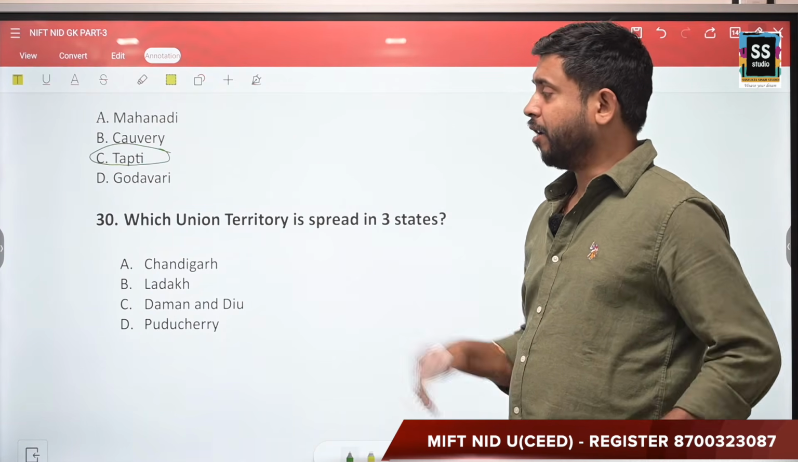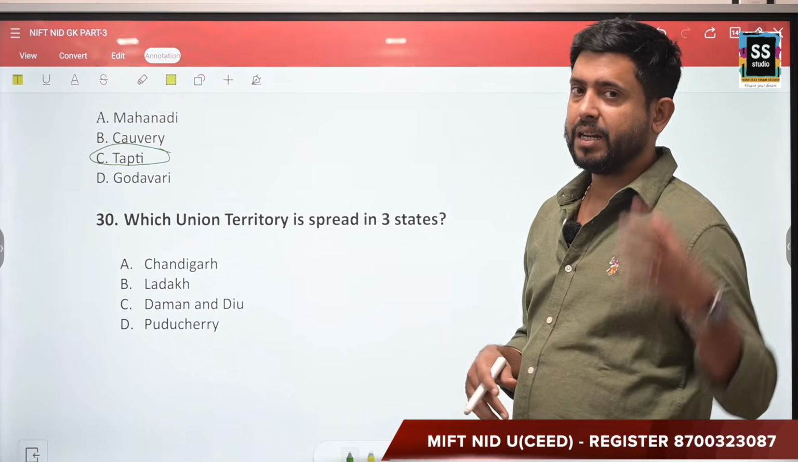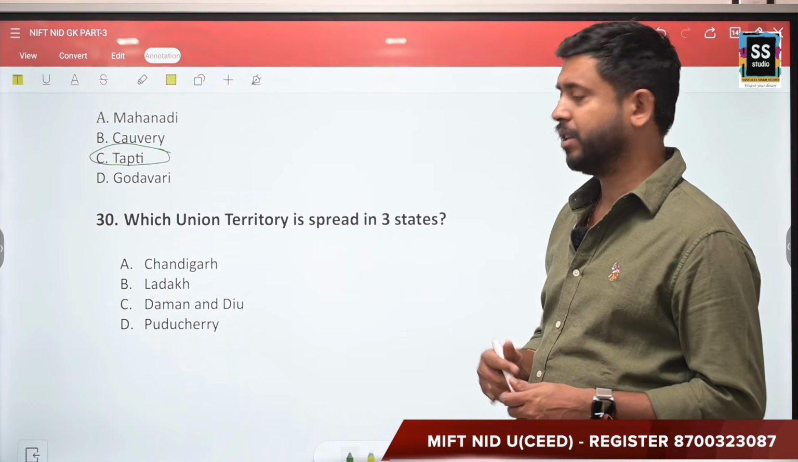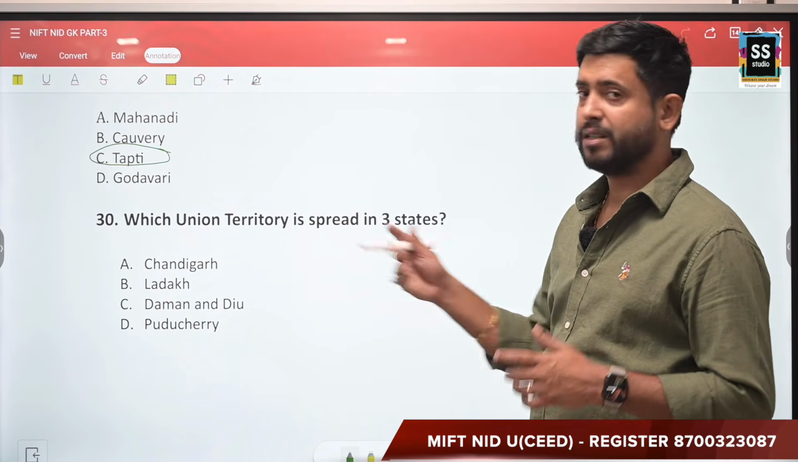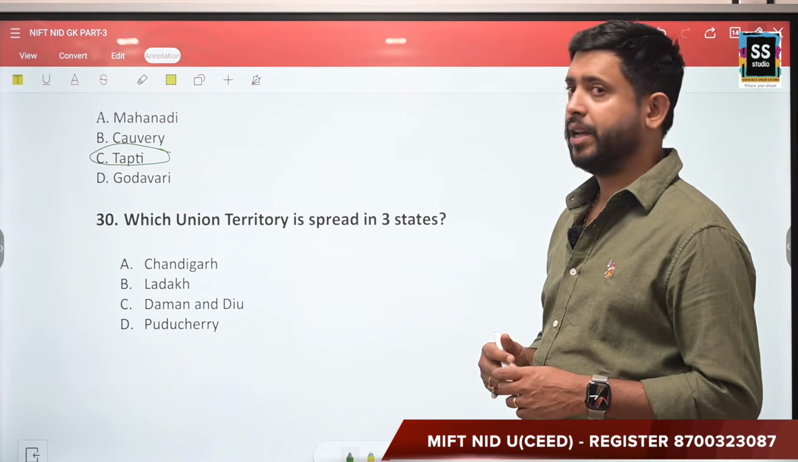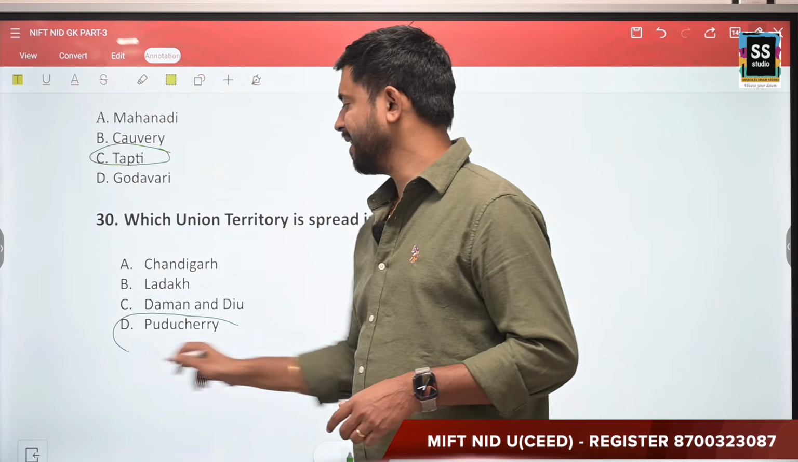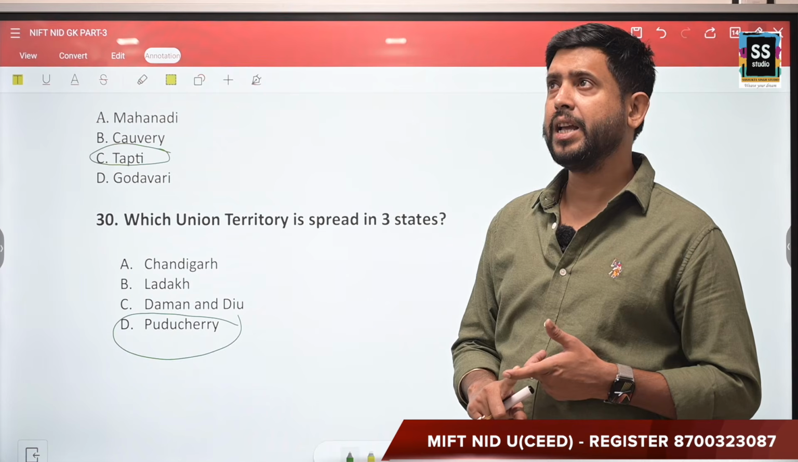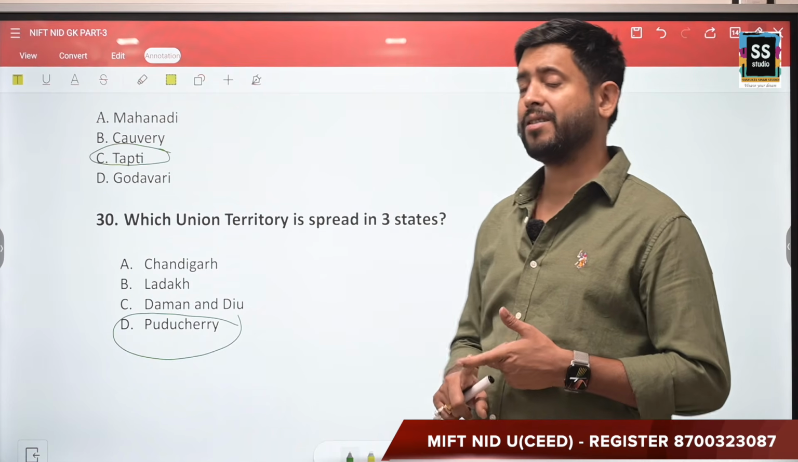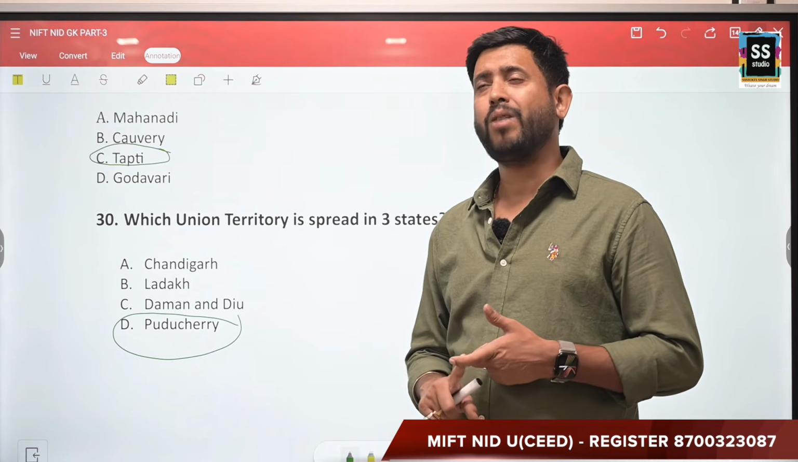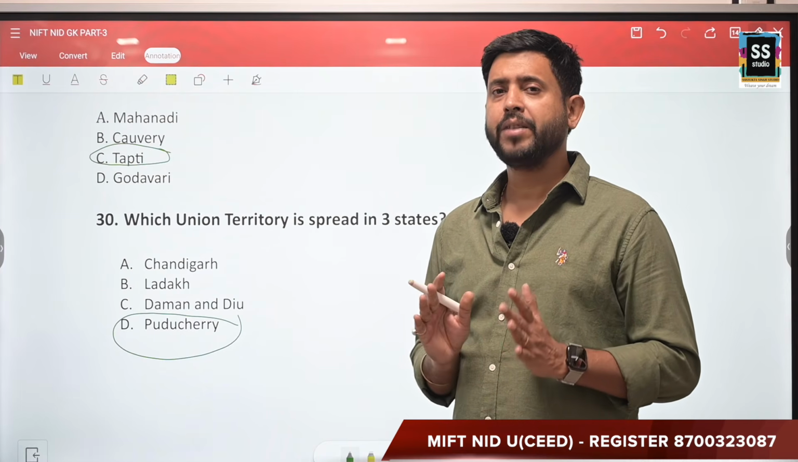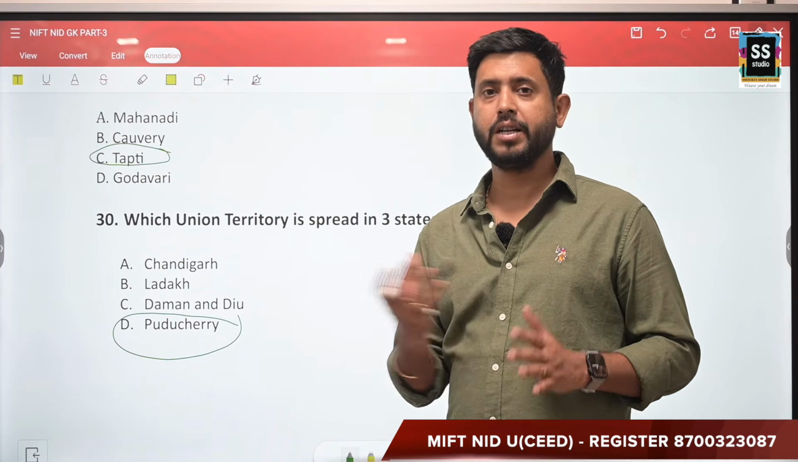Imagine, right? So your options are Chandigarh. So Chandigarh is basically in Punjab and Haryana. Ladakh, Daman and Diu. So it's in 2 states, that is Maharashtra and Gujarat. Puducherry. So the correct answer is Puducherry because it is spread in Tamil Nadu. That is Puducherry and Karaikal, these 2 districts are in Tamil Nadu. And one is in Andhra Pradesh, Yanam, and Mahe, that is in Kerala. So these 3 states altogether, Puducherry is spread in.